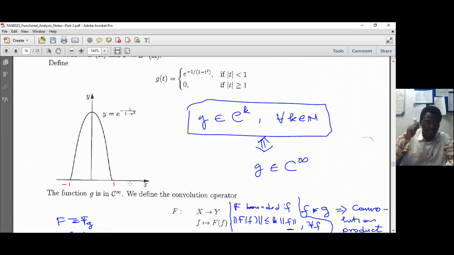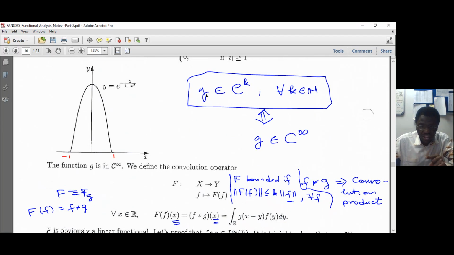That is, you differentiate from the first time to the kth time, and each derivative is continuous. If it is true for any k, whether k is 1, 2, 3, 4, 1 billion, 3 billion, any natural number, you say that it is C infinity. That's very important.